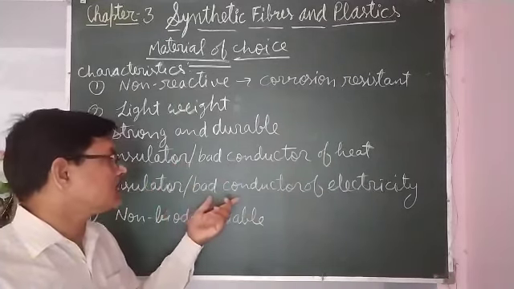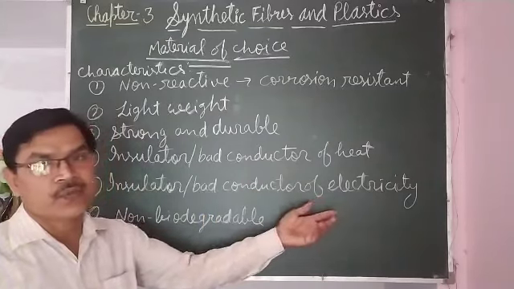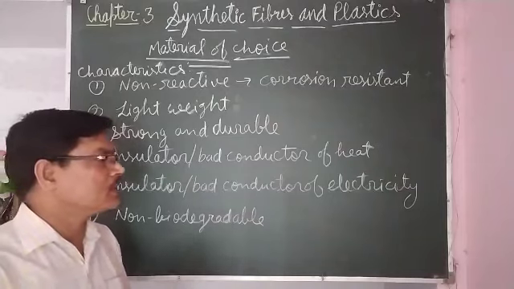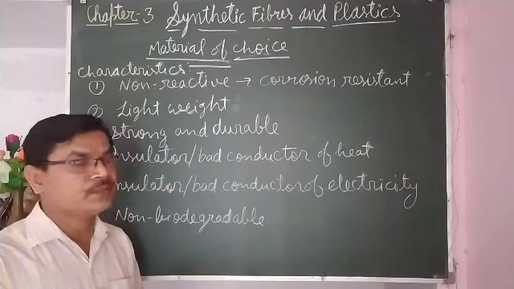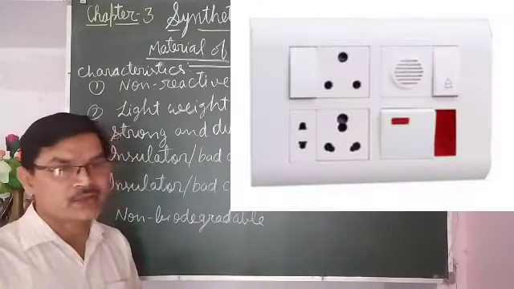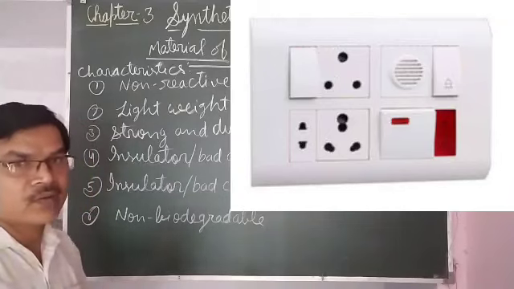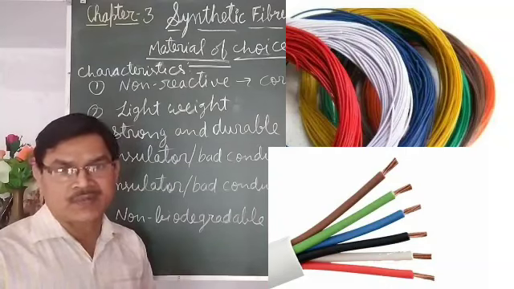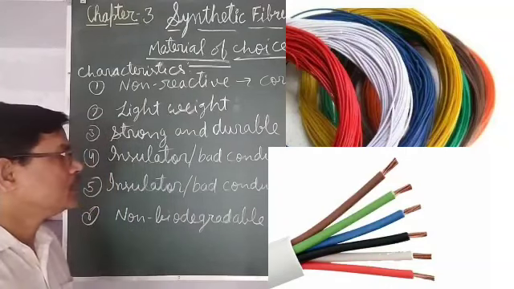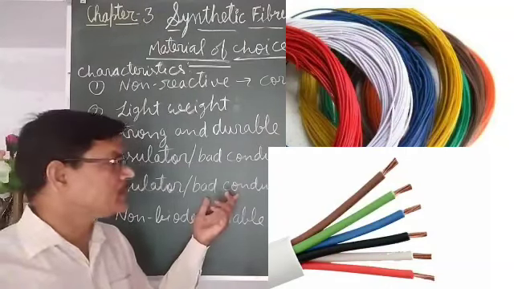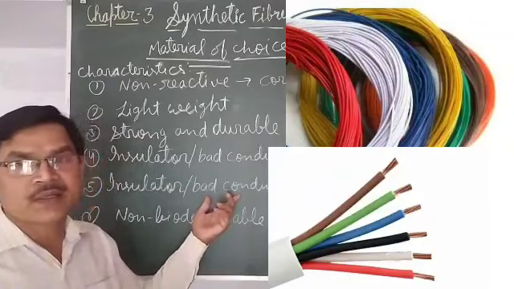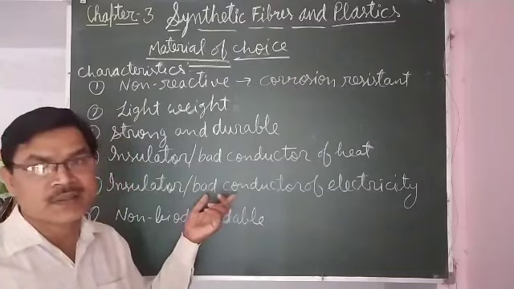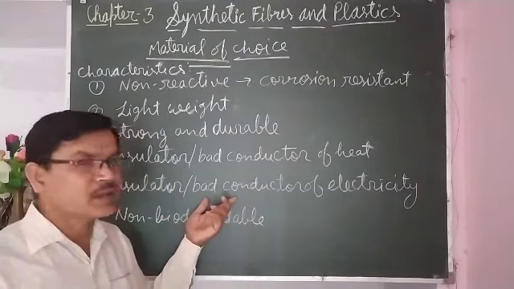It is an insulator or bad conductor of electricity also. So wherever there is no need for conduction of electricity, the objects are made of plastics, such as switchboards, plug boards, and the covering over electric wires. That is because they are bad conductors of electricity and electricity does not pass through them. So on handling electrical appliances, the person does not get an electric shock.